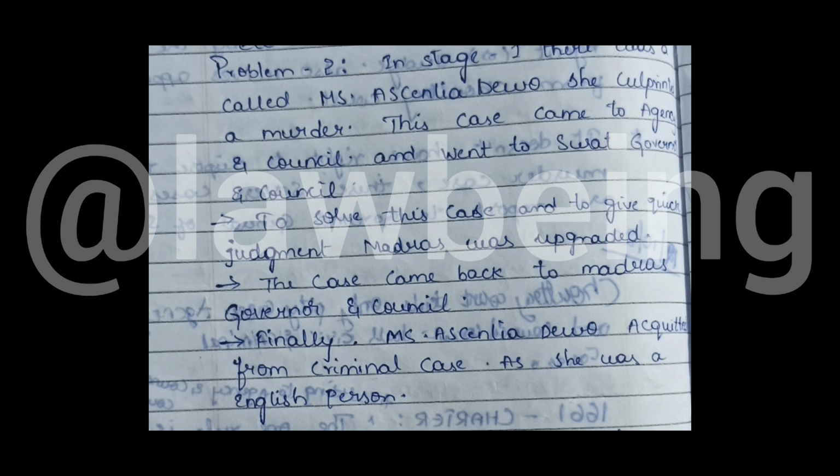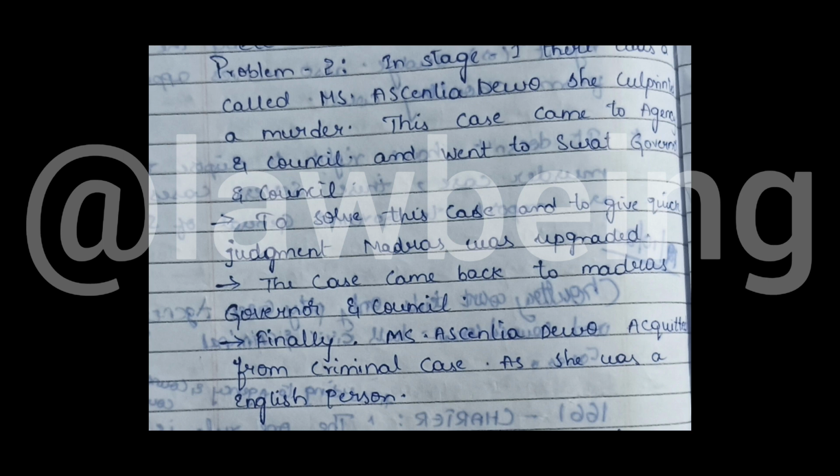This case came back to the Madras governor and council. Finally, Miss Cecilia Dio was acquitted from the criminal case as she was an English person, obviously, where English people were treated as kings at that time, in the British era. This case was disposed and she was acquitted. From this case onwards, the Madras court got its right to solve severe cases like murder cases.